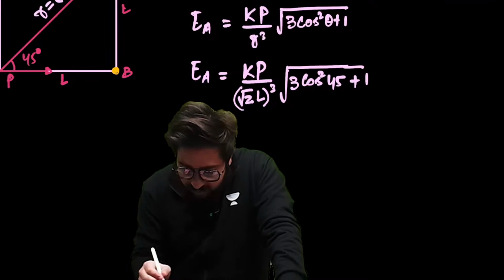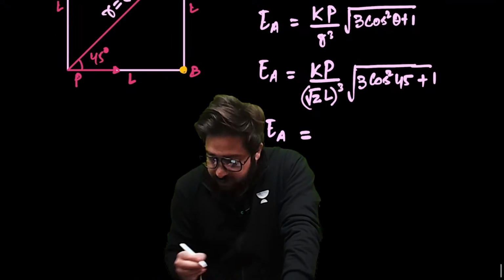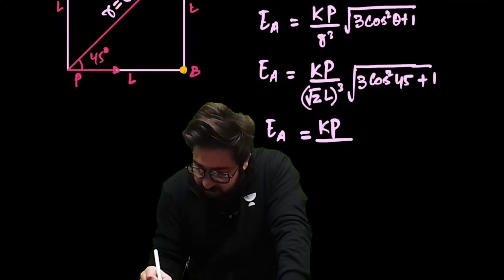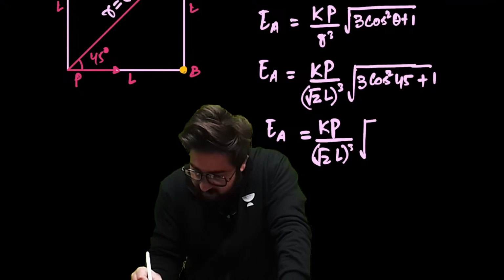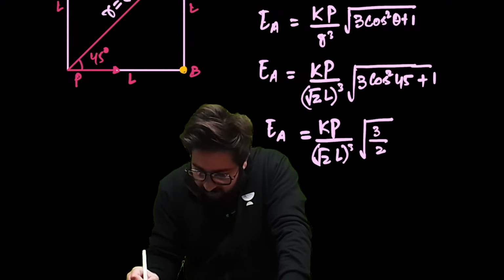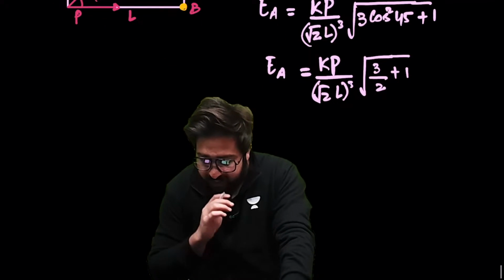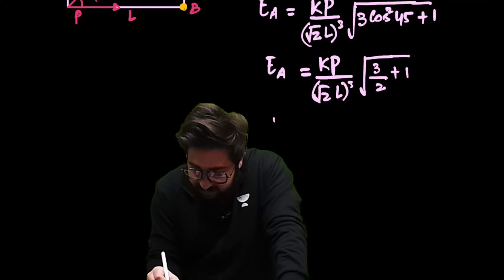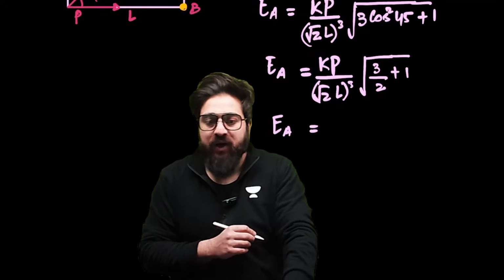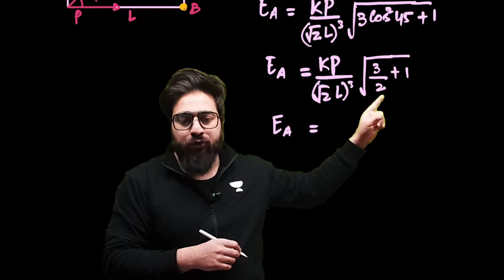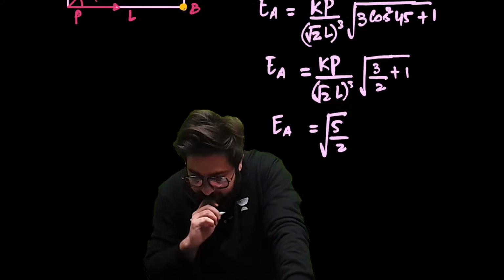So I can write, EA is equal to Kp divided by root 2 into L whole cube, and then you have under root of 3 by 2 plus 1. This 3 by 2 plus 1 will be 5 by 2. So it will be under root of 5 divided by 2.